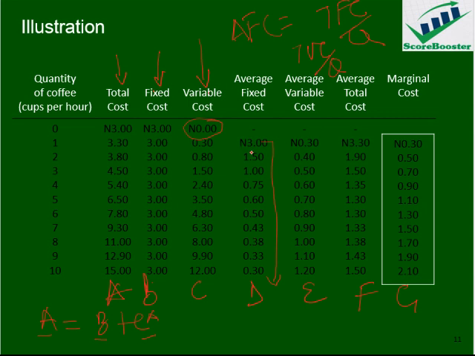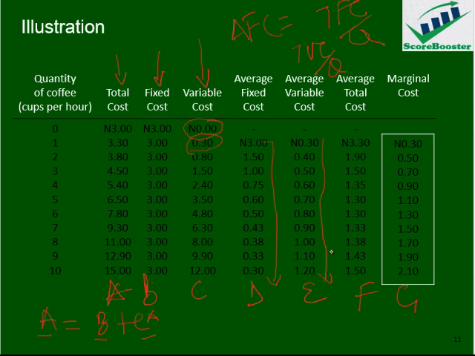So that is the first thing we need to take note of here. The second thing is at the point when our variable cost is 30 kobo, then divided by 1 we have 30 kobo. When it is 80 kobo divided by 2 we have 40 kobo. So you can see what we have experienced here is that our average variable cost is increasing. We say it can increase, it can remain constant, it can also fall.